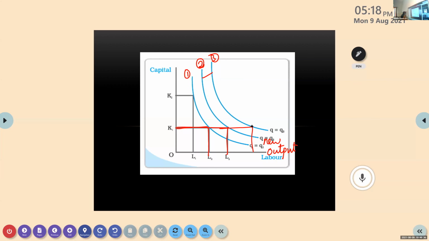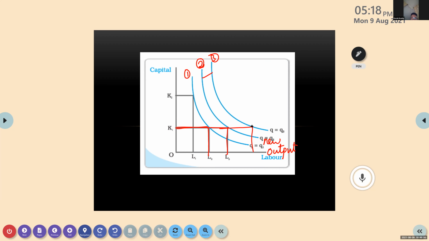So as you go higher and higher, what does it mean? If there is a shift in the isoquant curve, what does it mean, Krishnanuni? Kevin? Yes, ma'am.